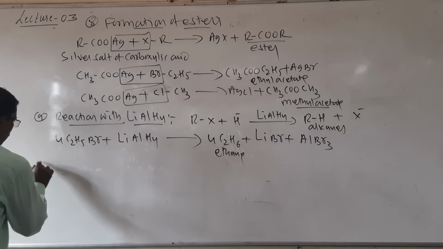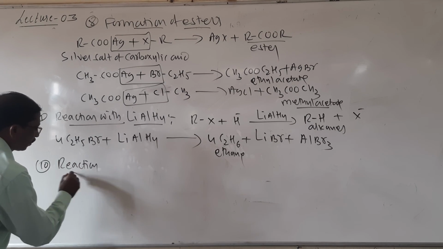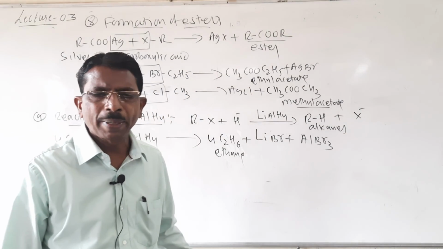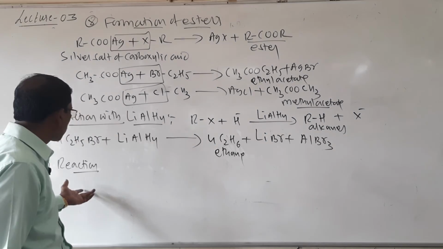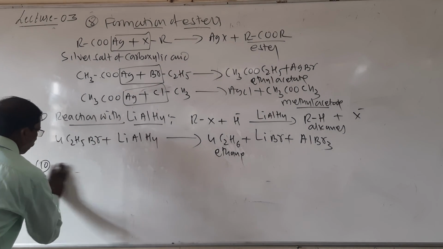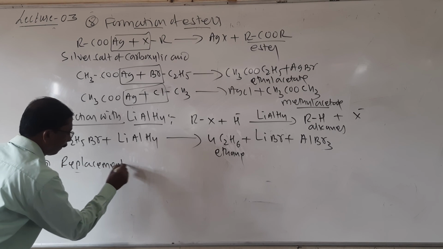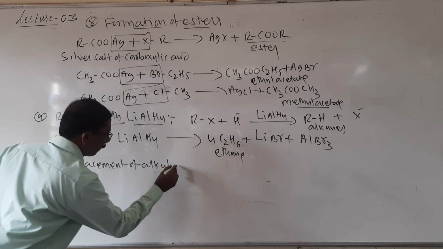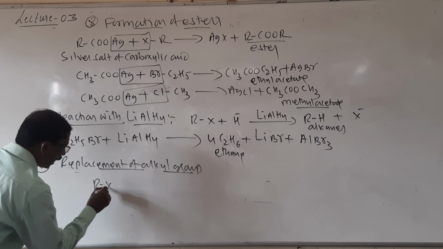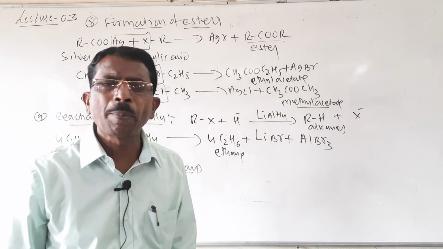And then another reaction, reaction with metal halides or alkyl metal, or you may write it as replacement of alkyl group. Look here, students, when an alkyl halide is treated with metals, it forms organometallic compounds.